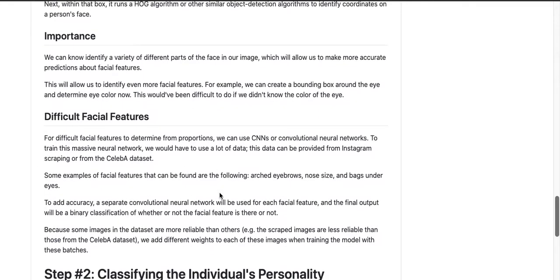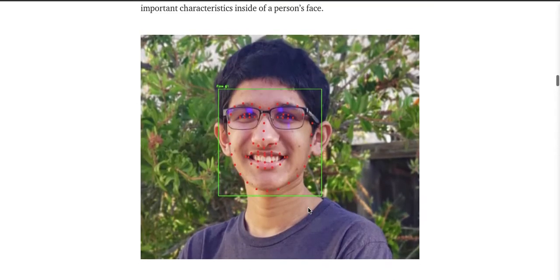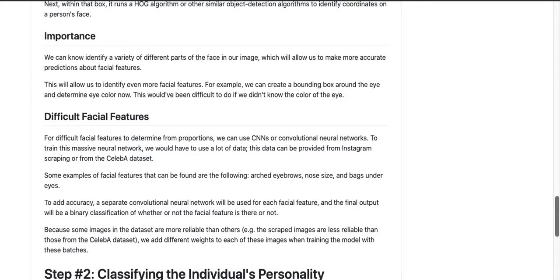Obviously these facial features are really good, and we can get all these characteristics, but it does get a bit confusing using the Dlib library. For example, I'll go back to this picture over here. We do miss out a bit on things like the eye width, because the coordinates aren't exactly accurate, and they miss some of the specificity that we really want in these algorithms, because the eye width and the eye length are so close to one another.